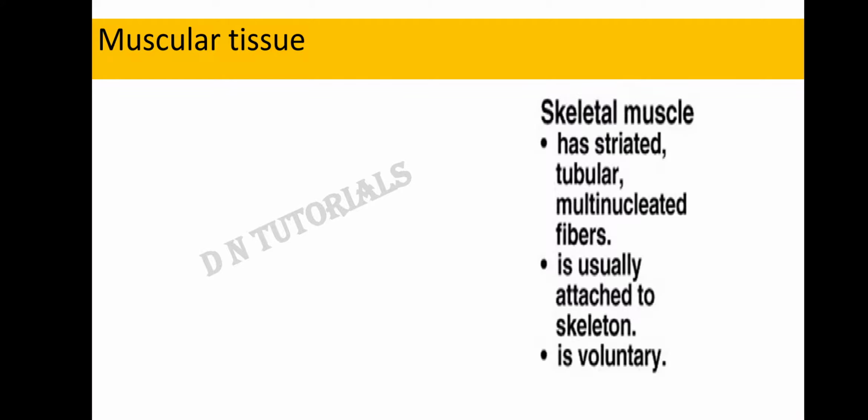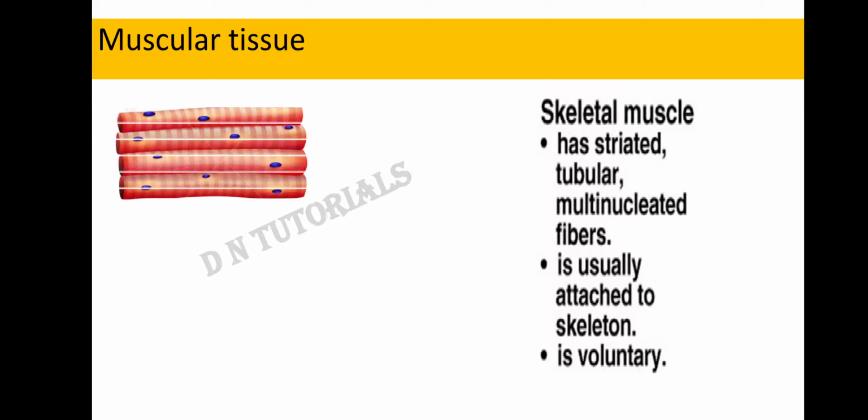The first one is a skeletal muscle, also called striated muscle. These striated muscles have striations. They are tubular, multinucleated fibers and attached to the skeleton, that is your bones. These muscles are attached to the bones so that they can bring about the movement.